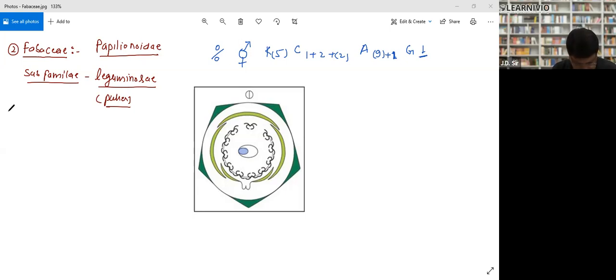Already clear? Okay. What's the G1 you wrote? G1. G means gynoecium 1, and that is ovary superior, meaning hypogynous situation. Ovary is at superior position, and the rest of the floral appendages, calyx, corolla, androecium, all are at the lower position of the ovary. Clear to all of you? Yes, sir. Okay. So please start writing down again.